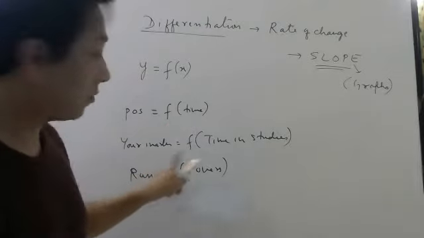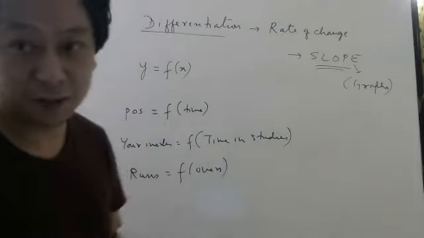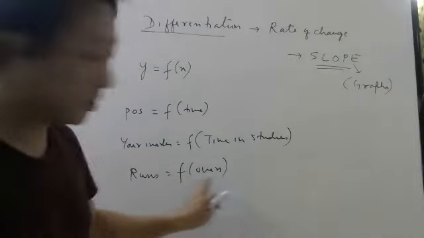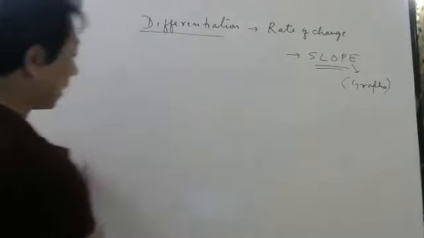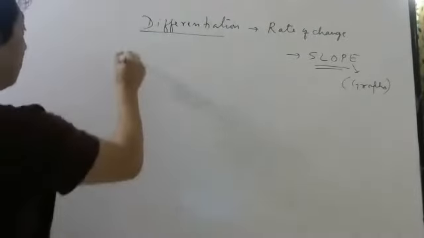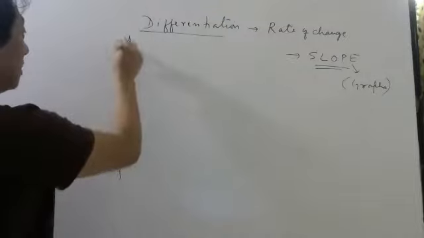Your marks can be a function of the time you spend in studies, and runs can be a function of overs. So as overs change, runs will change. Let us say I plot a graph of y as a function of x.